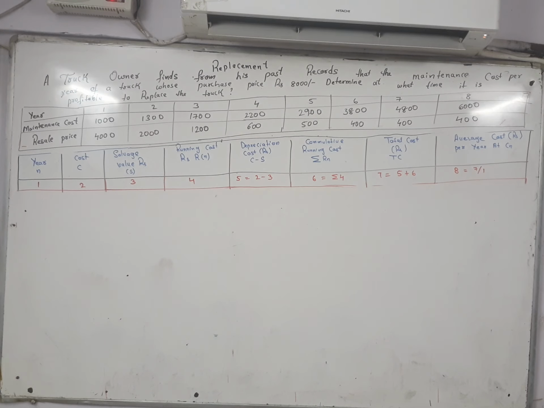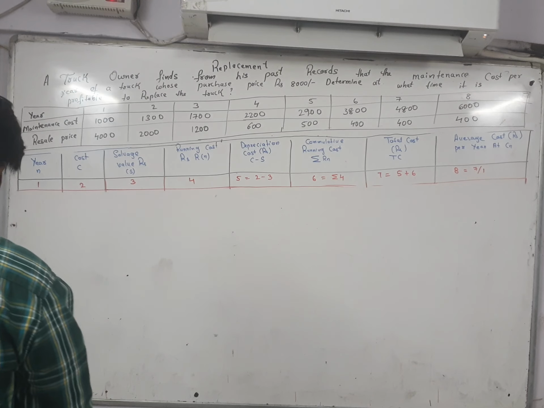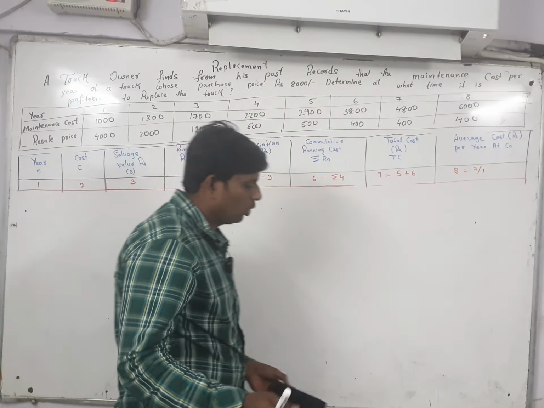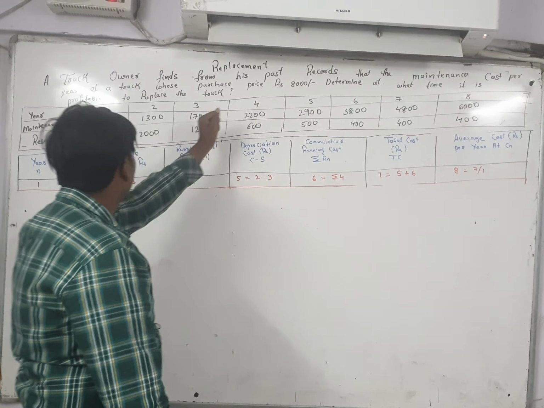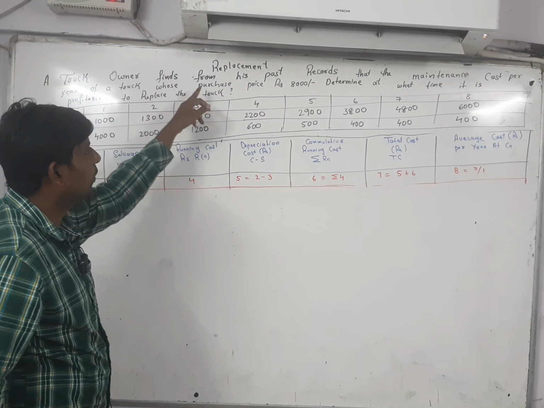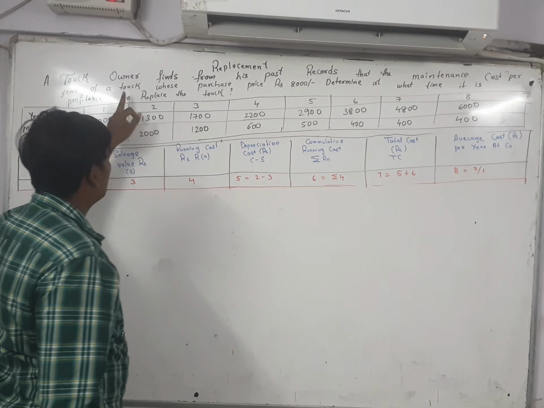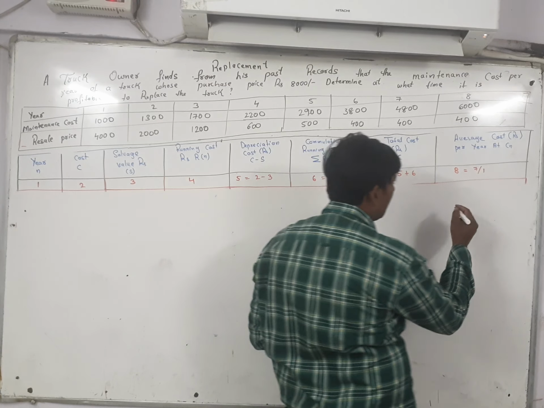Hi everyone. Next problem is also based upon the same topic, only the question will be changed. As you can see in the question, what is given is that the truck owner finds from his past record the maintenance cost per year of the truck whose purchase price is 8,000. At what price will it be purchased?